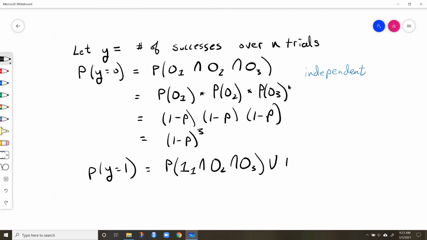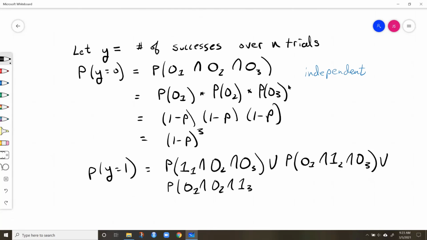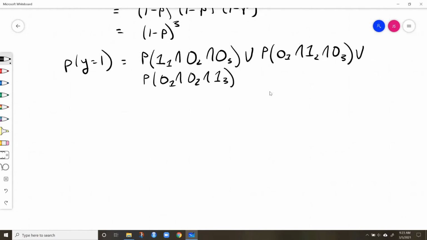Or we could get the probability that we get 0 in the first trial, 1 in the second trial, and 0 in the third trial. Or we get the probability that we get 0 in the first trial, and 0 in the second trial, and 1 in the third trial. Those are the three combinations, right?